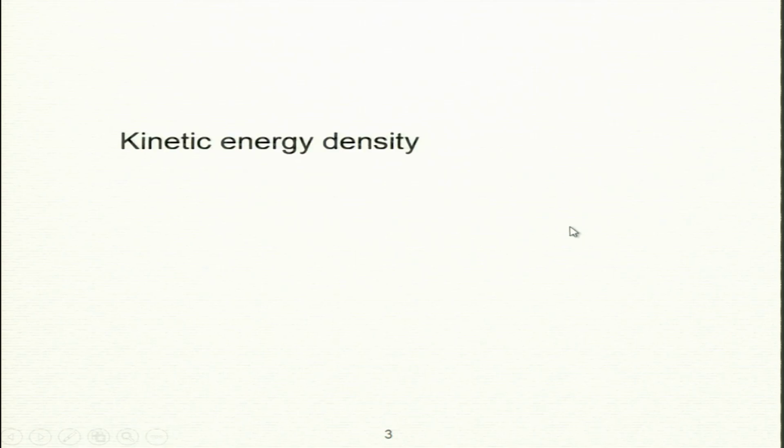So, the first one is kinetic energy density. I am going to be specific for the definition. u is a velocity field, right. So, we call it half u squared. I put a factor half, that is by convention. For a particle of mass m, we have half mv squared. So, similarly we say kinetic energy density is half u squared.